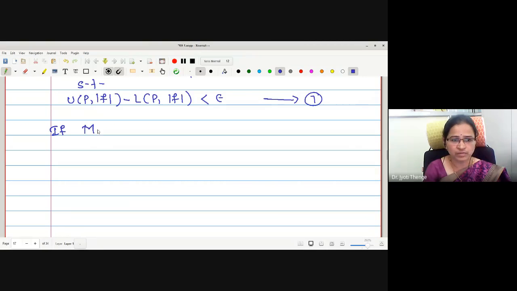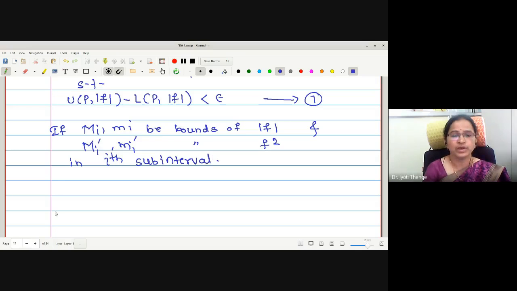If capital Mi and small mi be bounds of, let me write full word, be bounds of mod f and capital Mi dash, small mi dash be bounds of f square in ith subinterval. Then what would be a relation between the bounds? Can anyone guess? Capital Mi dash and small mi dash.